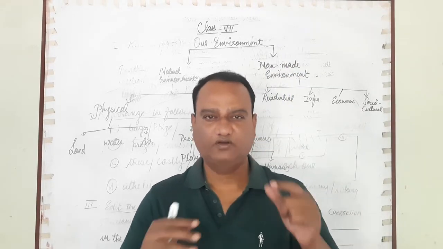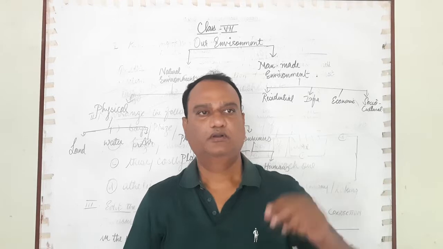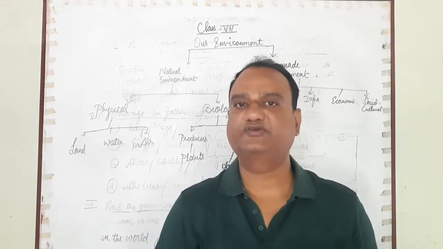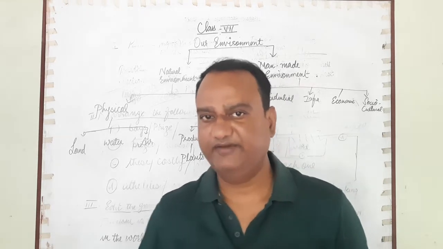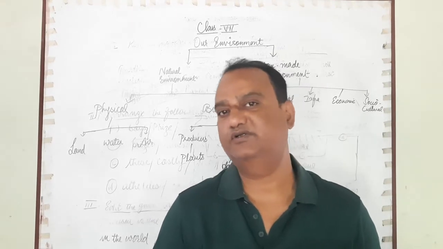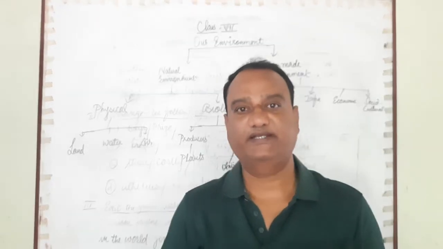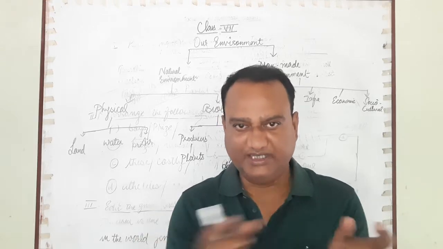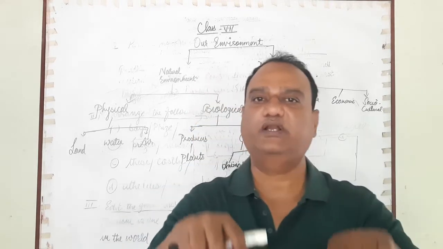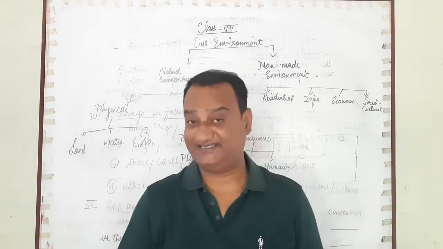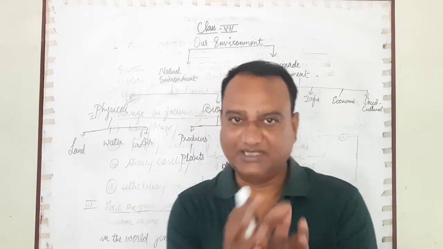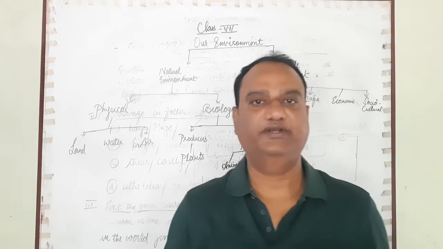And within these three domains of lithosphere, hydrosphere and atmosphere, that thin layer where living organisms exist or survive is called biosphere. So all of that is our natural environment.